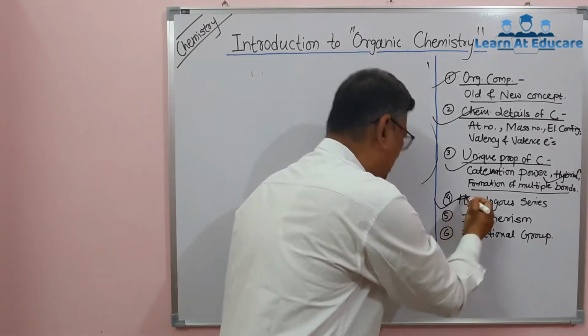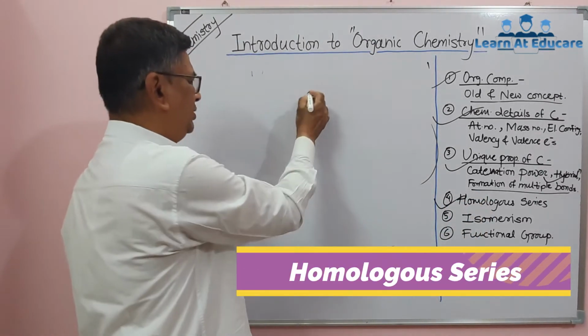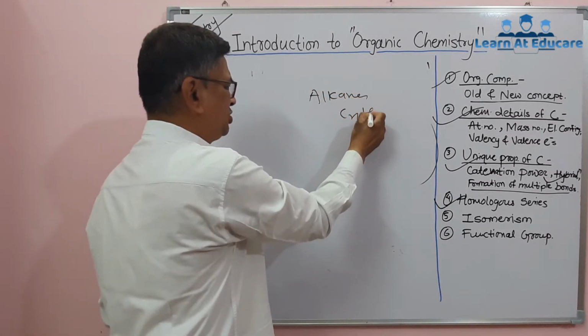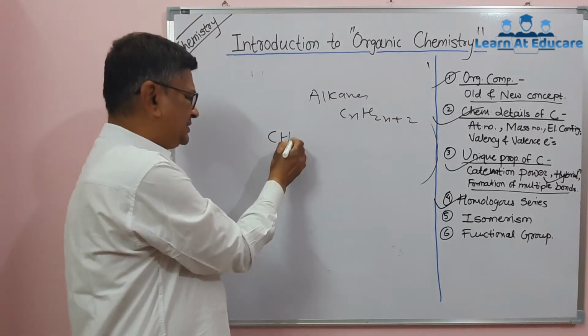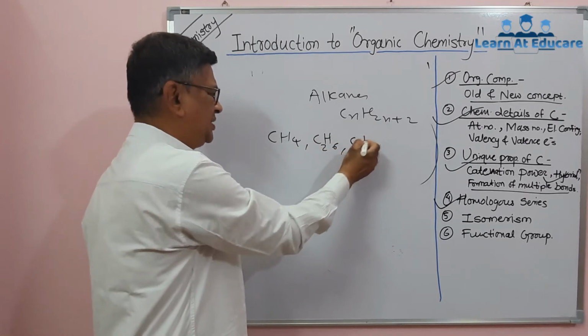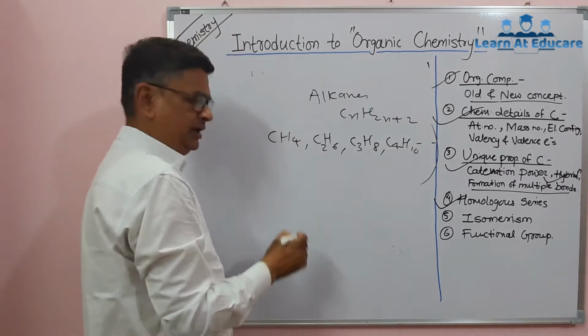Then it is the concept of homologous series. If you take the example of alkanes, the open chain alkanes, they have the formula CnH2n+2, and their series starts like this with methane CH4, ethane C2H6, propane C3H8, butane C4H10 and so on. Can you see?